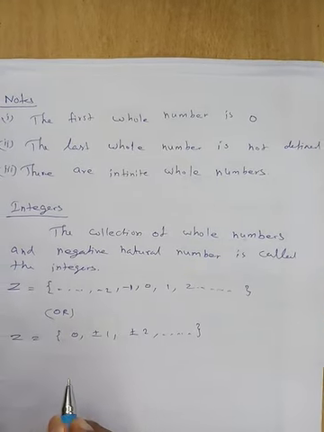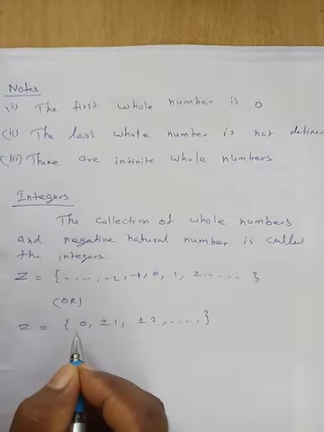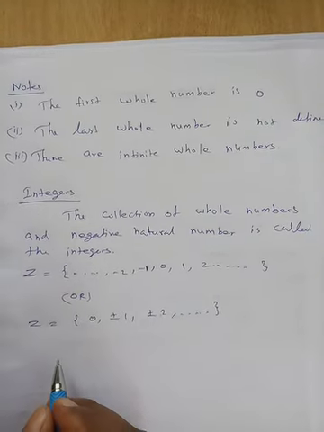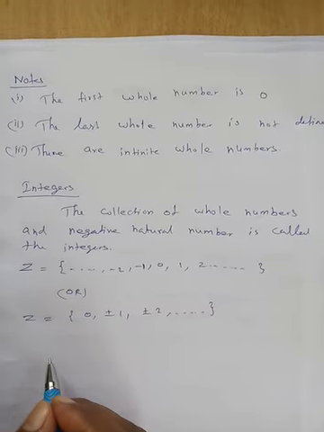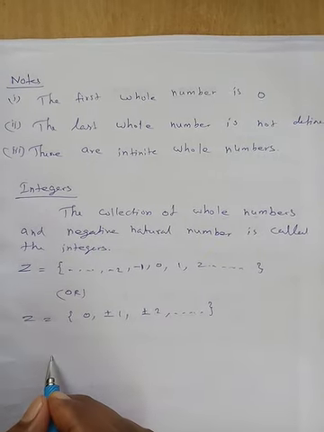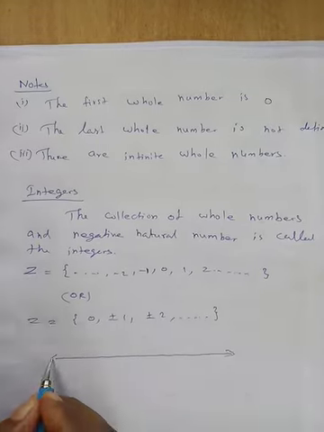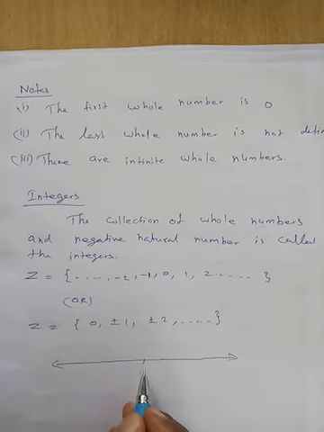We cannot find the first integer or the last integer. So actually the diagram of the integers is a straight line. Here the center value is 0.